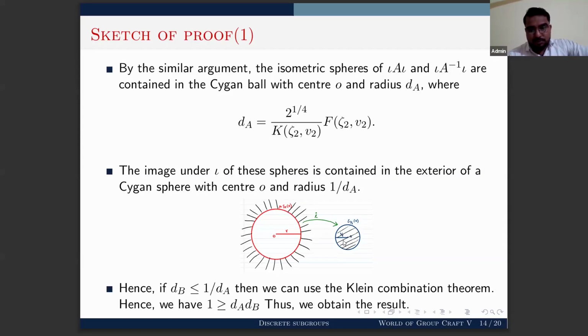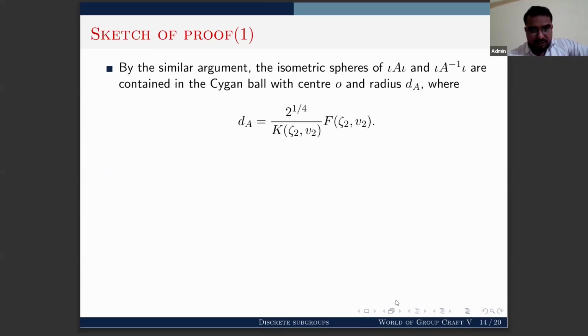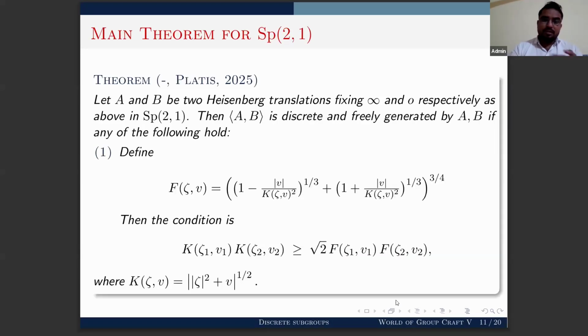So for applying Klein combination theorem, this fundamental domain must satisfy these two conditions. And for satisfying these two conditions, we must have the condition that dB is less than or equal to 1 upon dA. So if dB is less than or equal to 1 upon dA, then you can apply Klein combination theorem, and due to this, we will get our first result, this one.